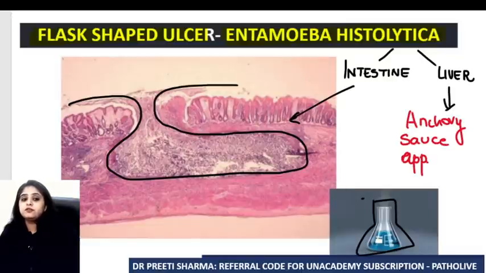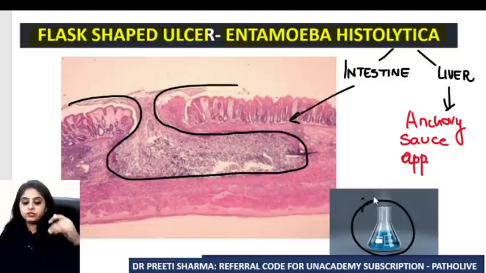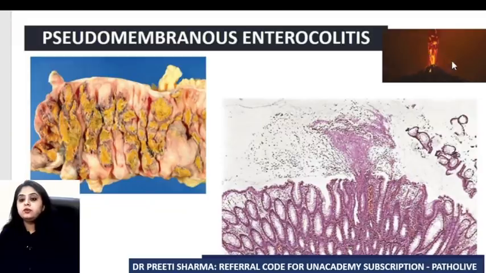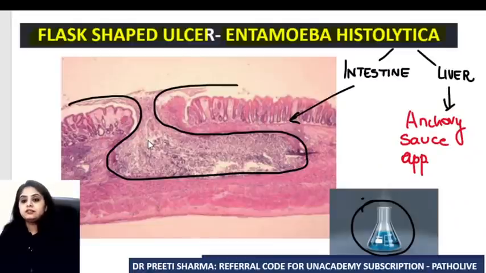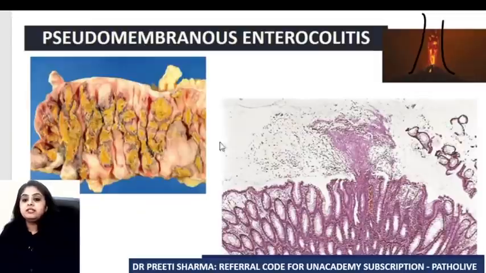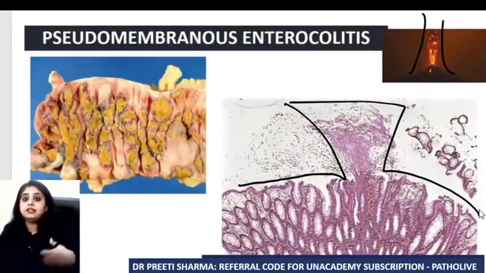Now there's a little bit of a confusion that students have. What is that confusion? The confusion between a flask which is going in versus a volcano which is coming out. Please do not get confused between these two appearances, because as different as they are, flask versus volcano, the diseases are also poles apart. When I'm talking about a flask-shaped ulcer, you are dealing with Entamoeba histolytica. Versus when I'm dealing that in the intestine there is a volcano-like eruption, like a volcano, something has erupted out, you are dealing with pseudomembranous enterocolitis.